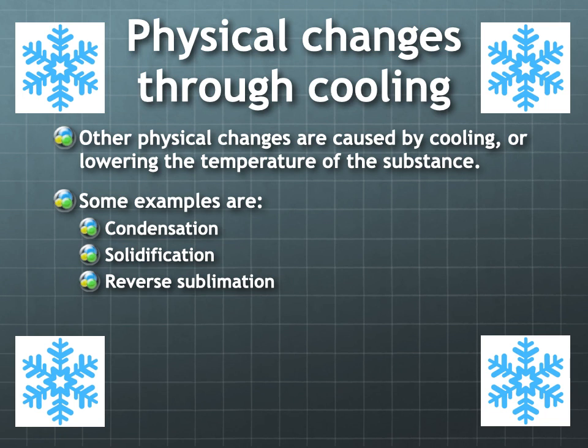So now that we've looked at physical changes through heating, let's shift our focus to physical changes through cooling, or things getting colder. Other physical changes are caused by cooling or lowering the temperature of a substance. Some examples of this that we're going to see are condensation, solidification, and reverse sublimation. So let's take a look.